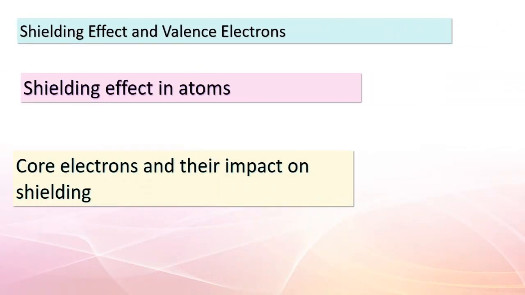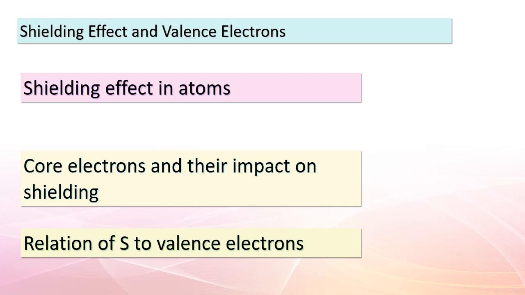Welcome back, students. Today, we're delving into a crucial concept in atomic structure called the shielding effect. This phenomenon plays a significant role in understanding valence electrons. Imagine you have an atom, and within it, you have various energy levels or shells. The innermost shells are occupied by core electrons, which are much closer to the nucleus. These core electrons shield the valence electrons, which are in the outermost shell, from feeling the full positive charge of the nucleus. This is due to the repulsive forces between negatively charged electrons.